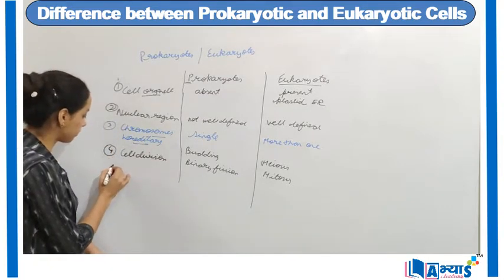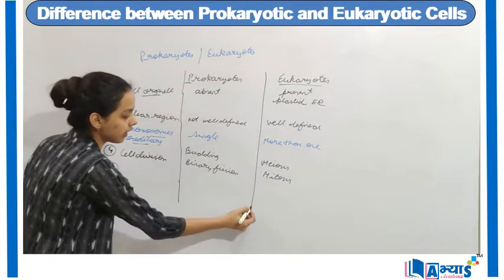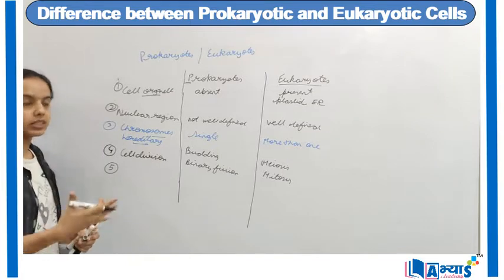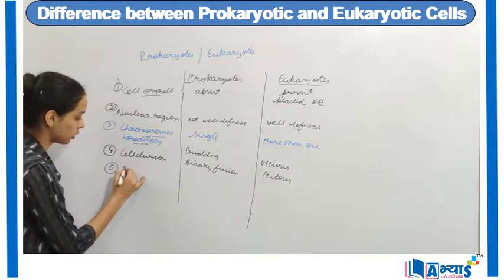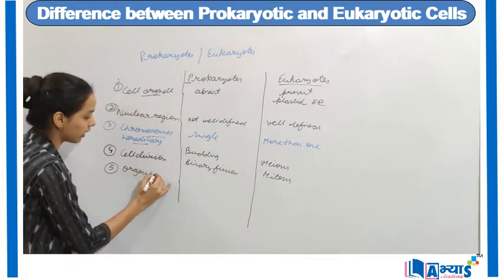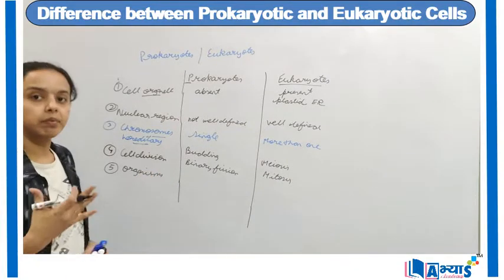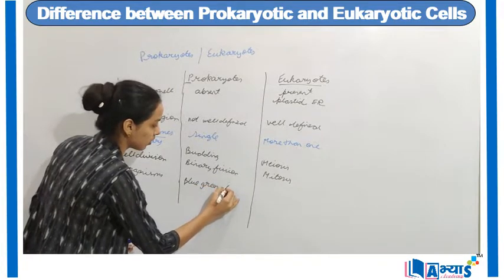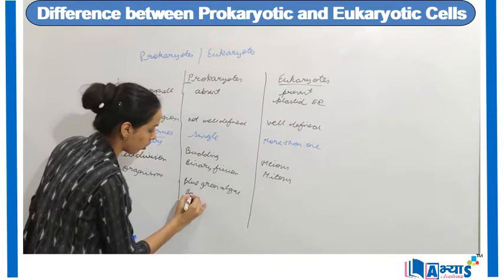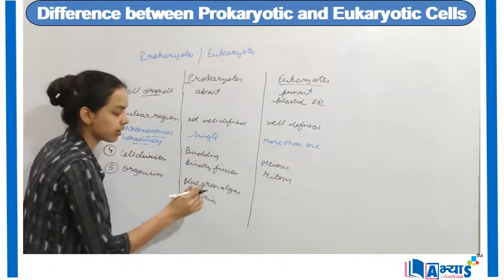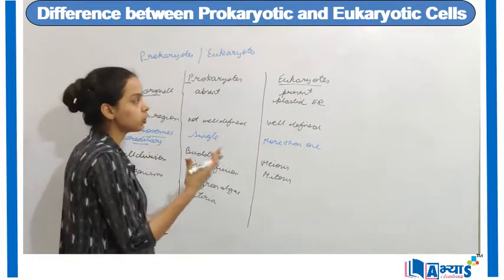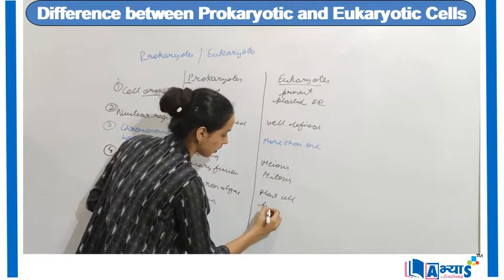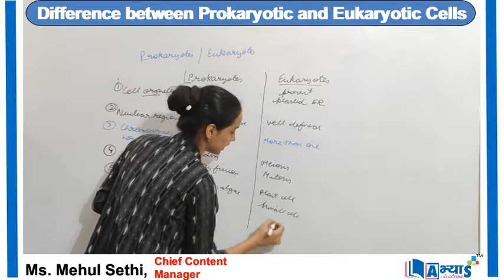Then we have the fifth category, that is in which organisms can be found the prokaryotes or in which organisms we can find the eukaryotes. So the fifth difference is the organisms. You can generally find prokaryotes in the blue-green algae or the bacteria, whereas eukaryotes are found, the best example being the plant cells and the animal cells.